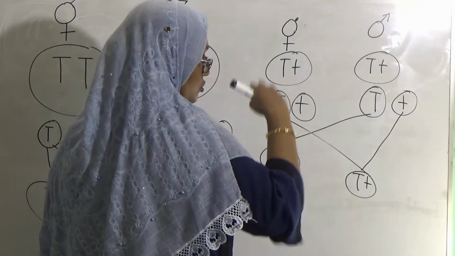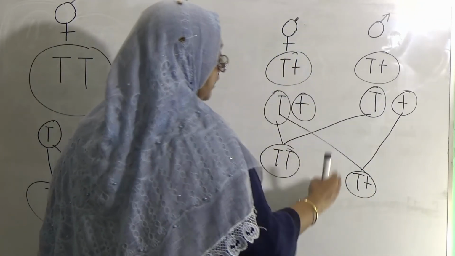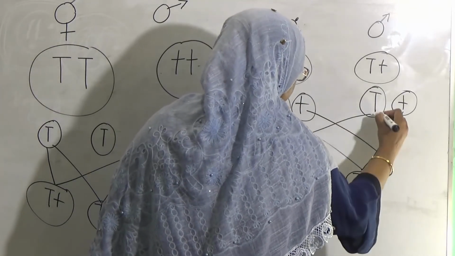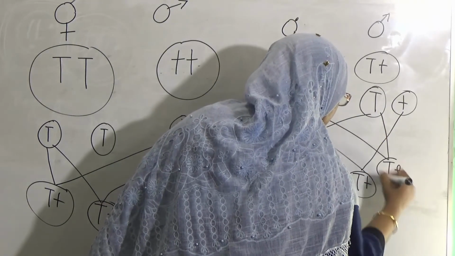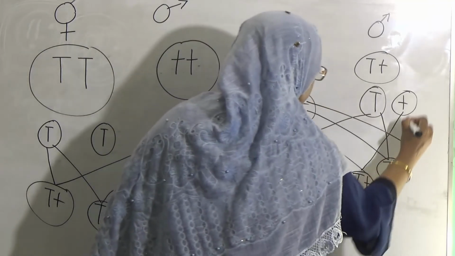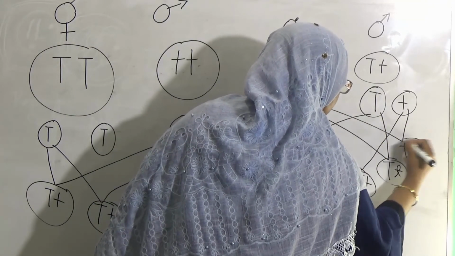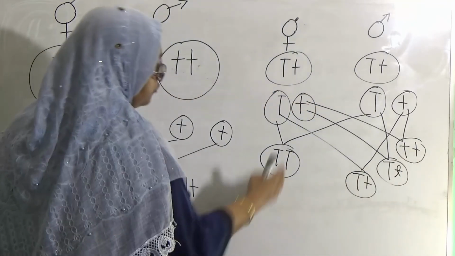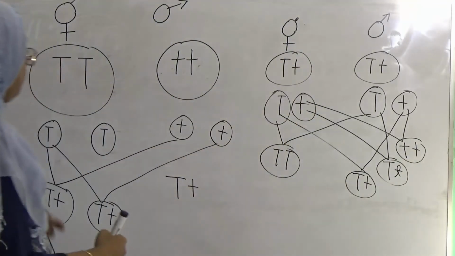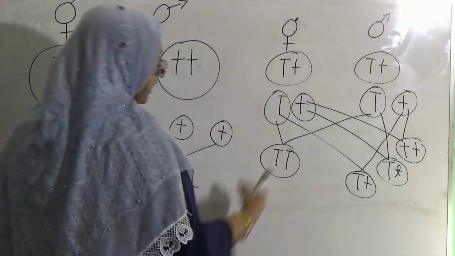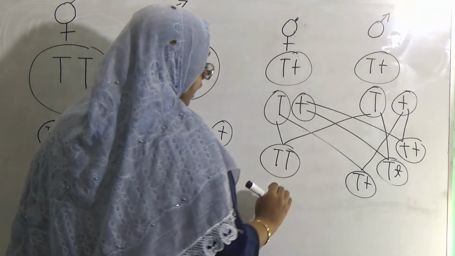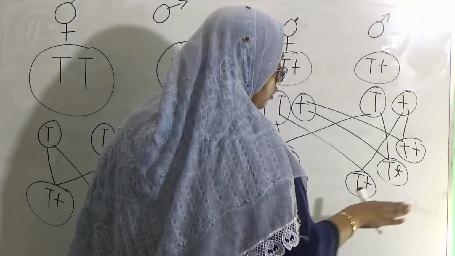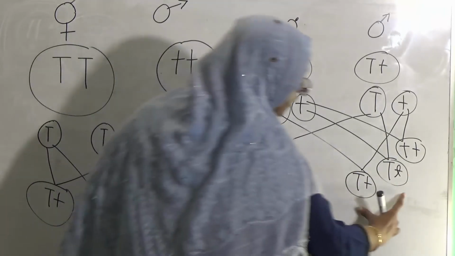It apparently shows tall, but it is carrying the 2 genes. If it is crossed with this, then again medium. But if it is crossed with this, then this child will be short. That means in the second generation we get one pure tall, one pure short, and 2 intermediate.